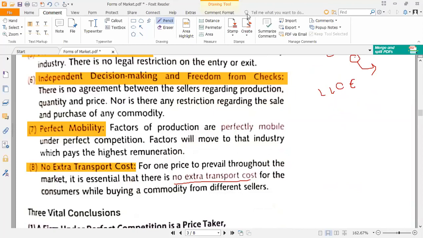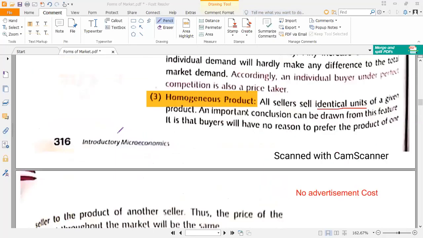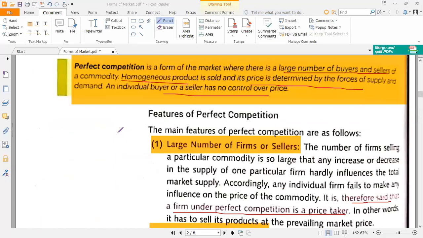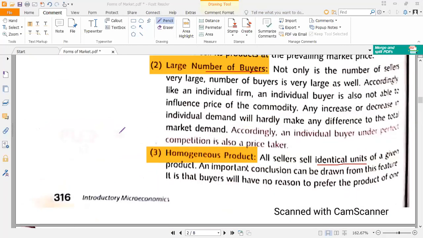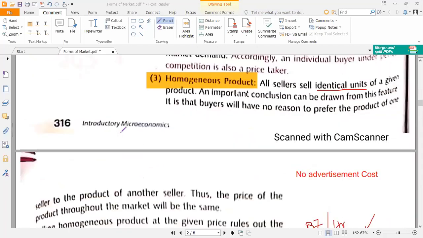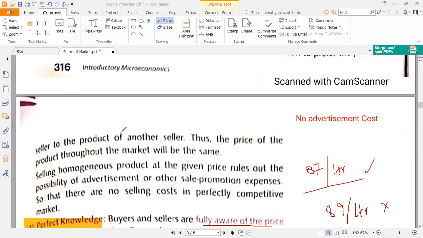I hope you have got all the points, right? I'm repeating them once again. First point is there are large number of firms or sellers. There are large number of buyers. Then the product is homogeneous, that is identical to each other.